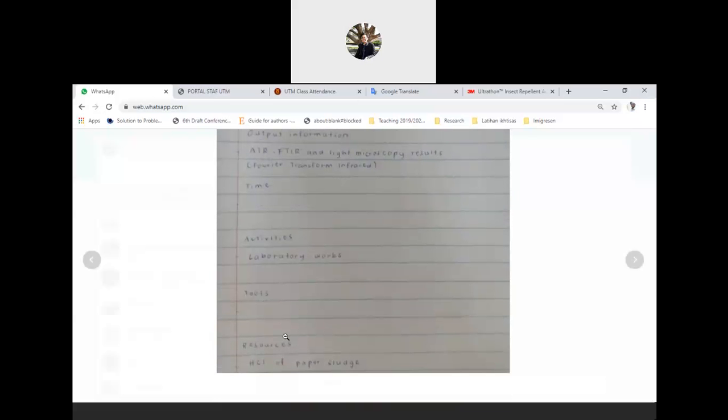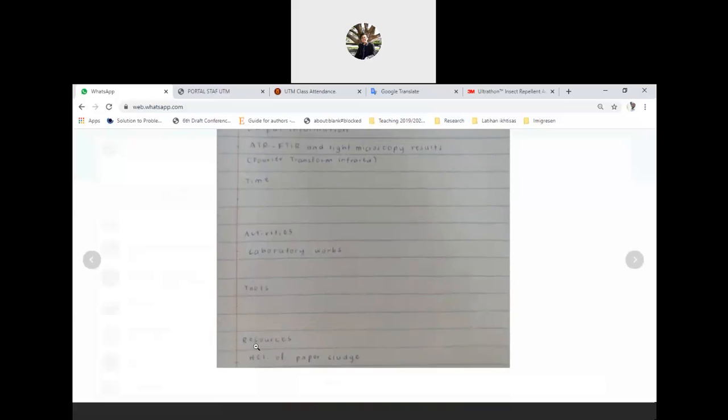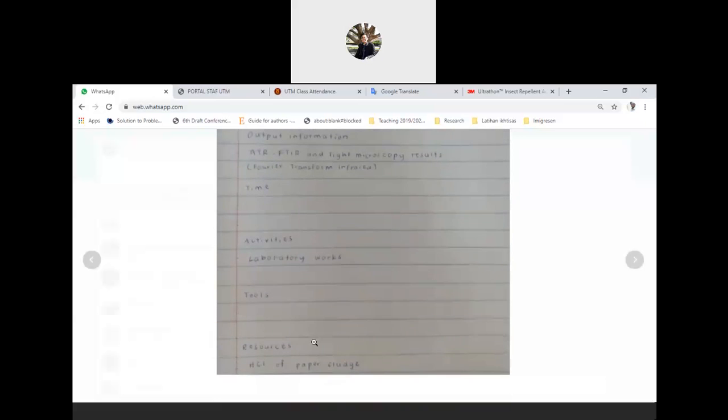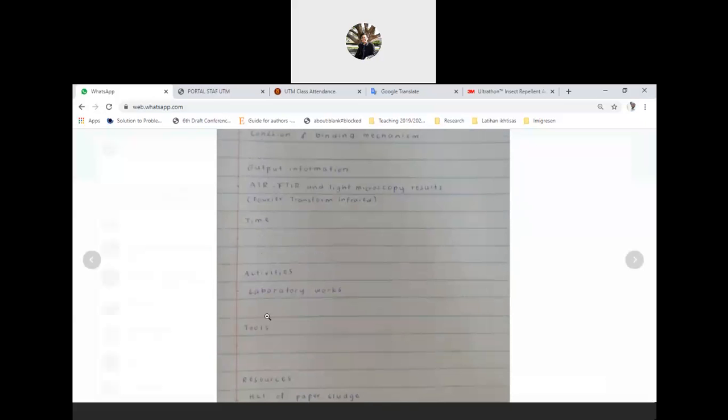And then resources: HCl of paper sludge. Okay, so you want to make it from paper sludge. Yes, biomass, that is good. This is the resource for the biomass. Tools like ATR and FTIR are analytical instruments. What else?